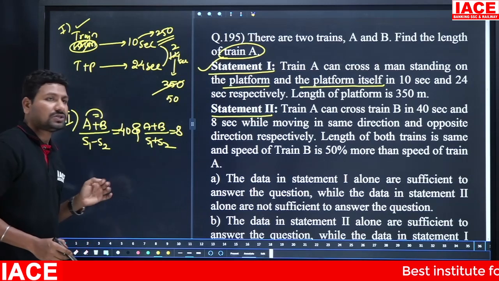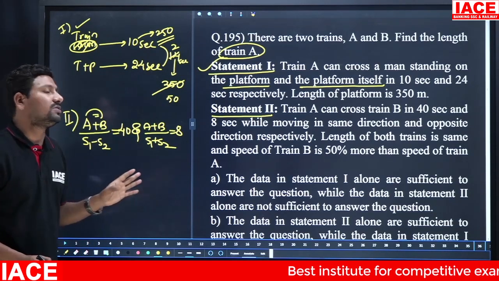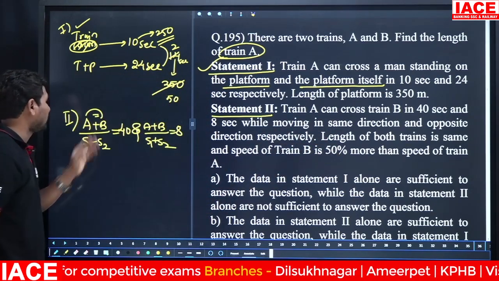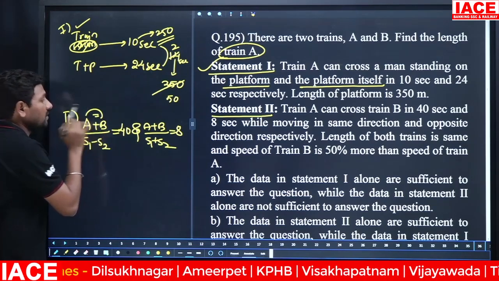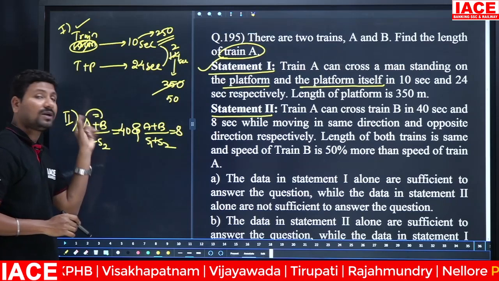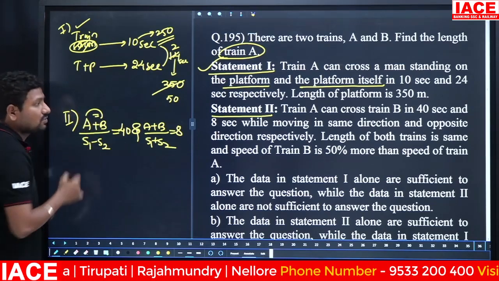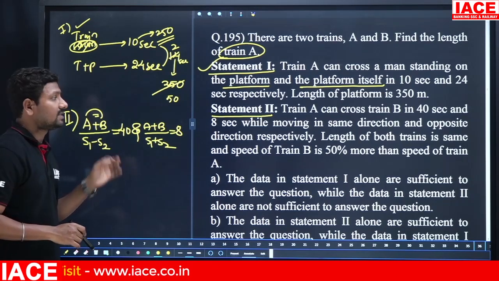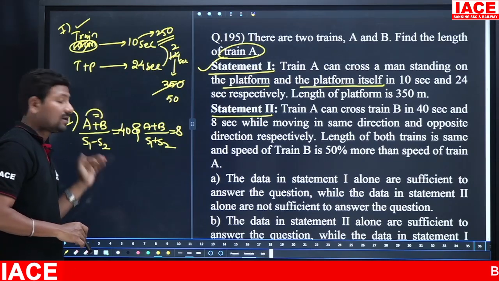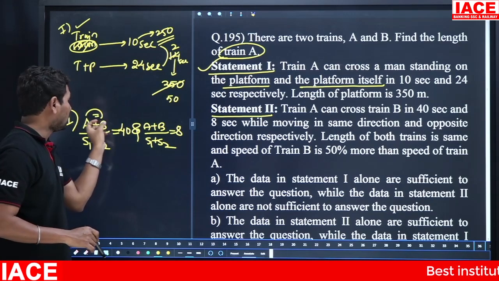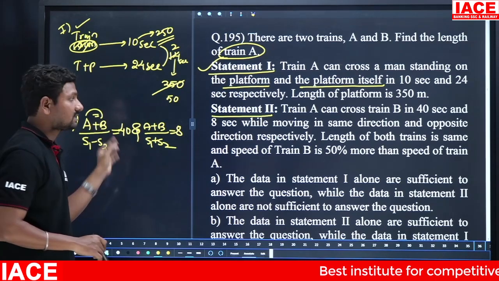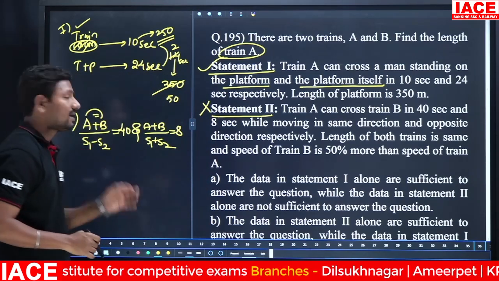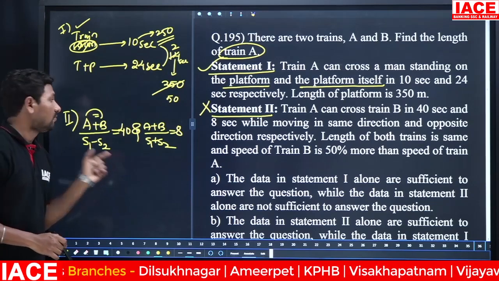And what about S1 and S2? Without knowing S1 and S2, we are unable to solve the question. If it were mentioned that B is 50% more than the speed of A, you would get combinations. Combination means A value is X and B value is Y, so X plus X becomes 2X. If S1 is assumed to be 50% more than the speed of A, you can take the ratio 3:2. Here also you can assume one letter. Without knowing A, B, S1, S2, or X, Y, we are unable to solve. That means statement 2 is not enough to get an answer. Compulsorily you need the speeds to find an answer.